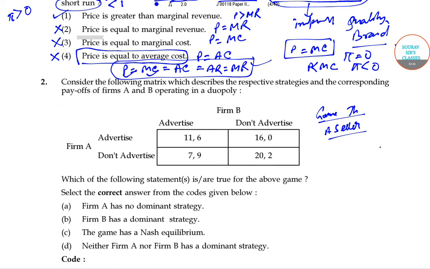It may be about whether to go or not go, deciding or not deciding, selling a product or not selling a product, going for price discrimination or not. So all these decisions are a part of a game. Let me give you an example here.